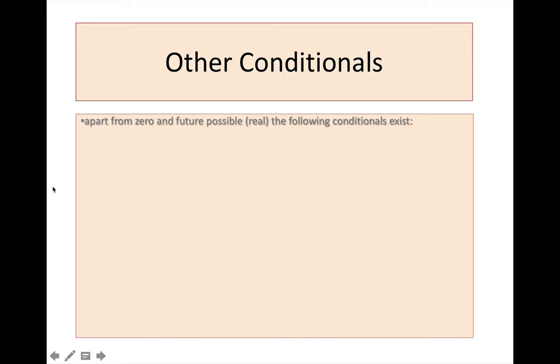Okay, let's continue by talking about the other conditional sentences that exist in English. In the other PowerPoint on the future, we did discuss future possible. And so let's begin and talk about the other two conditional sentences that exist. The first one is called present impossible or present unreal. The second one is called past impossible or past unreal.